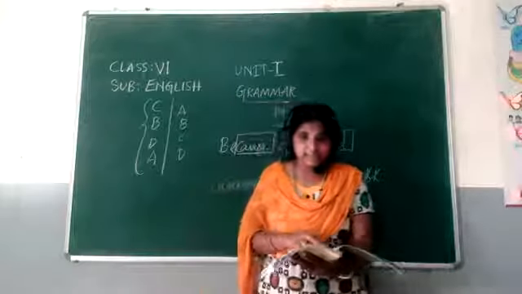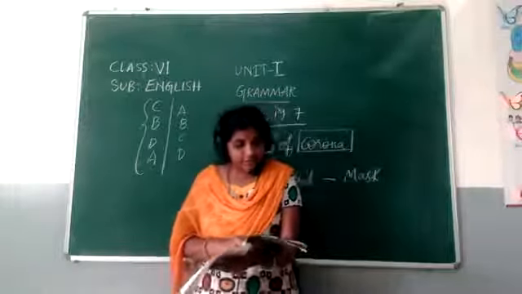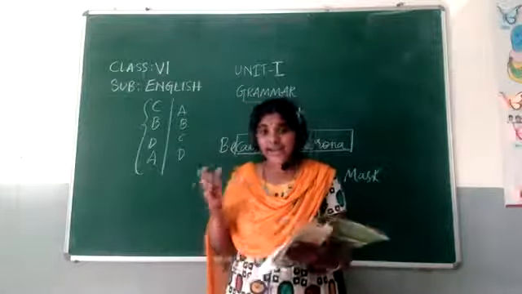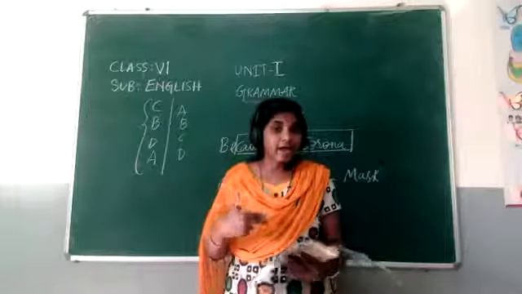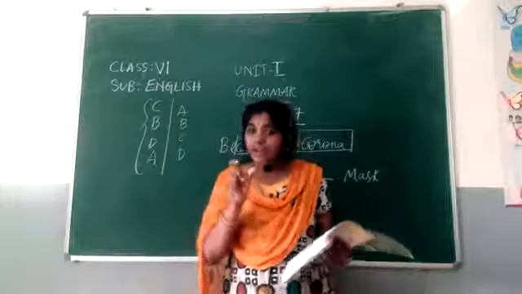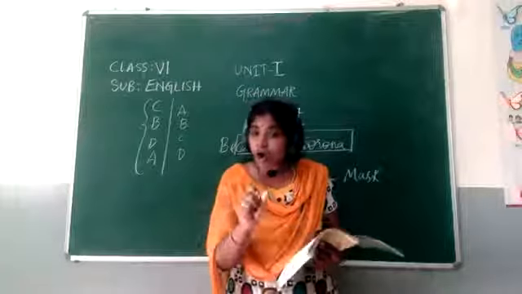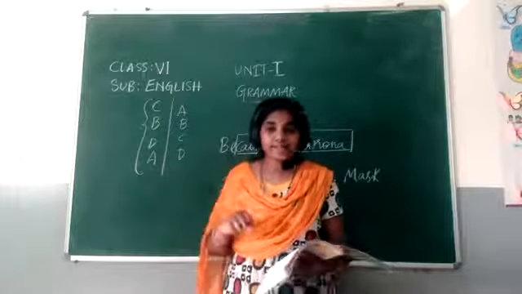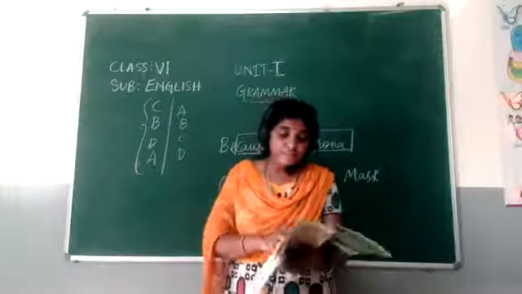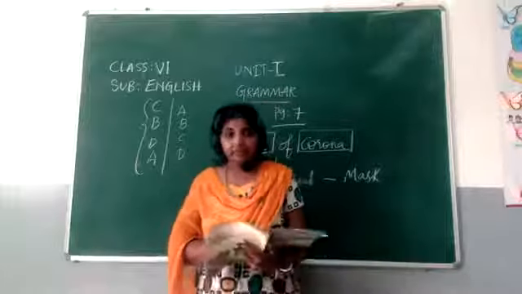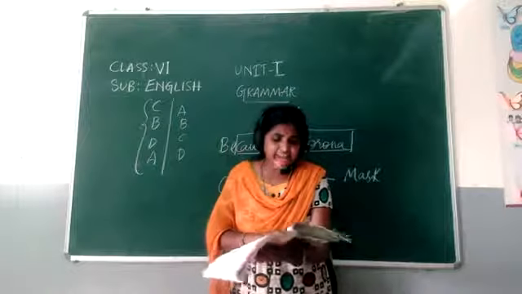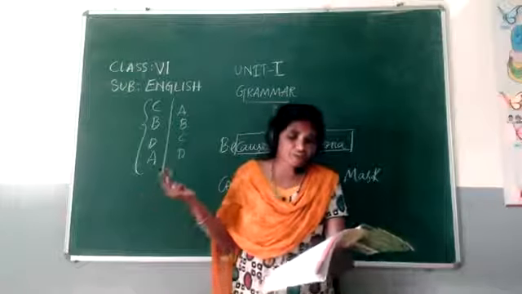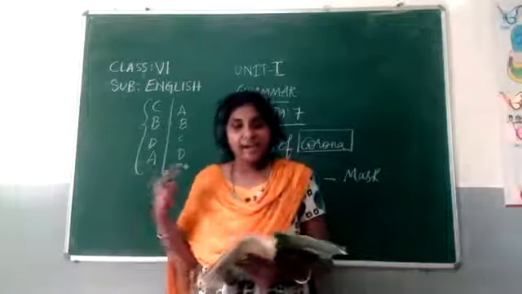Let's read the third sentence as well. It was easy for the jackal to hunt the smaller animals and birds. Smaller animals, not big animals, small animals. What kind of animals? Small animals. That means here also that is an adjective to the noun animals. Animals here is a noun and this word smaller is an adjective. Okay. The jackal told the elephant, you are the biggest animal in the forest. Biggest is also again an adjective.